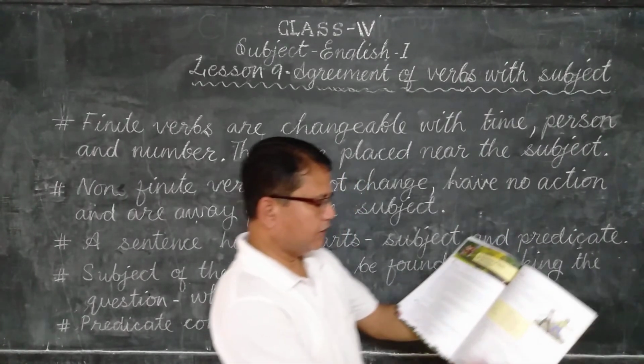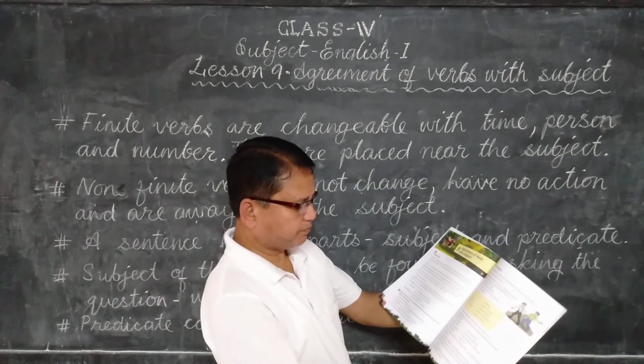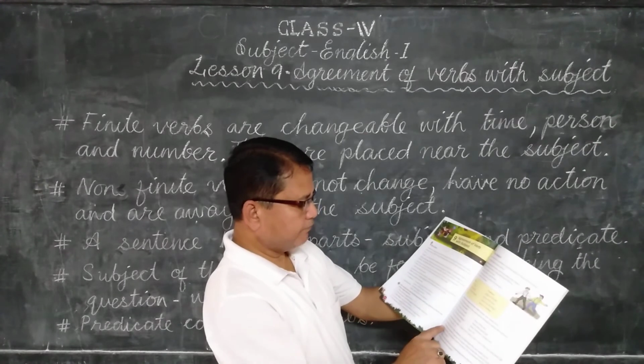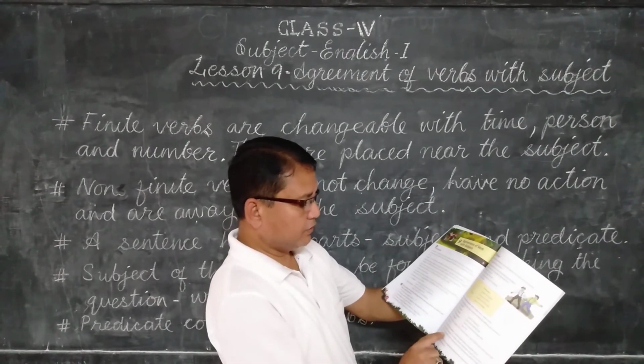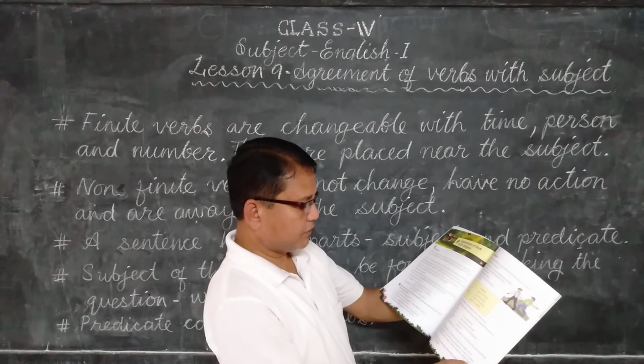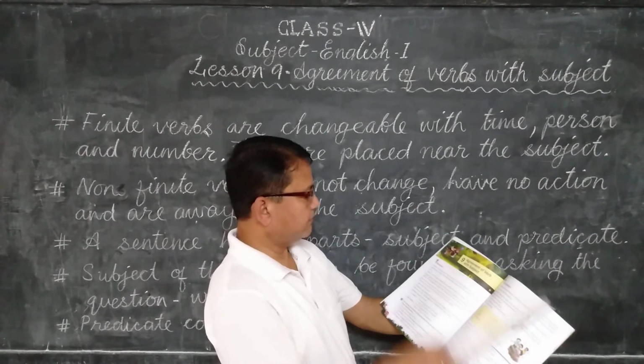Before that you read all this. Okay, I have explained it to you in short. A noun is a word or group of words which does the work of a noun. A pronoun is a word which does the work of a noun.